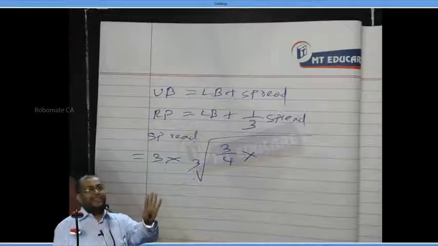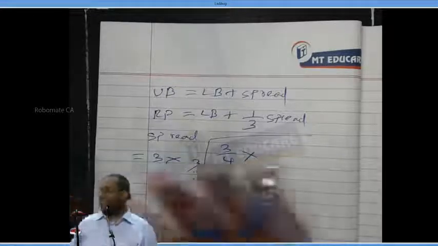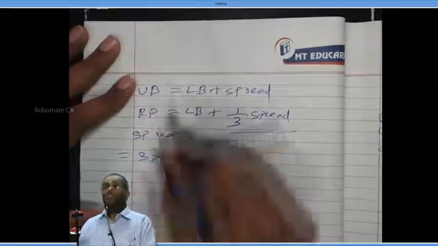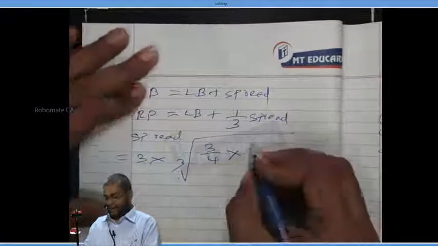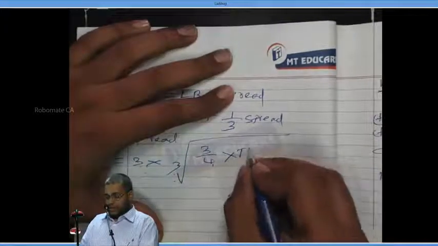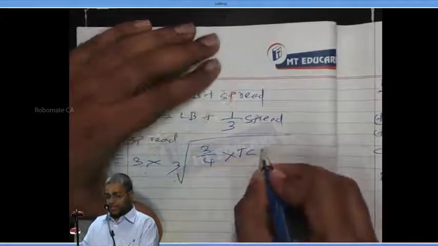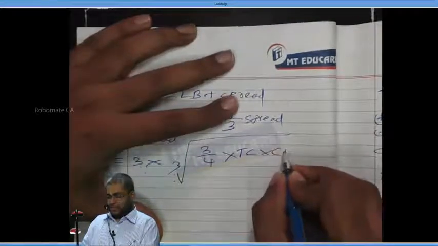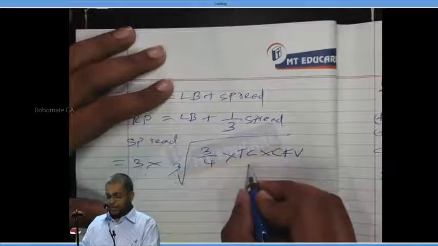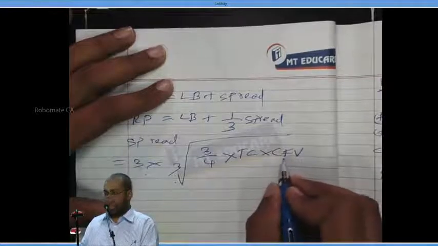Square root, leave it, it is cube root. Spread equals 3 into cube root of 3 by 4 into transaction cost into cash flow variance.